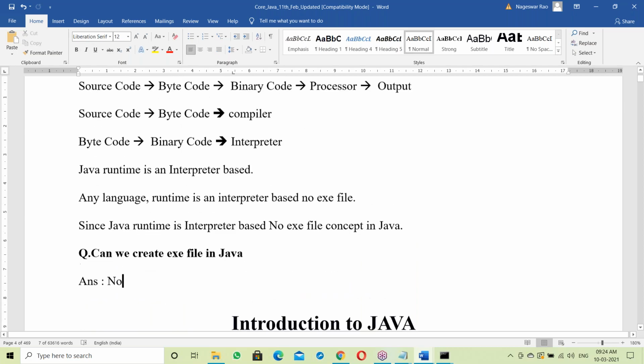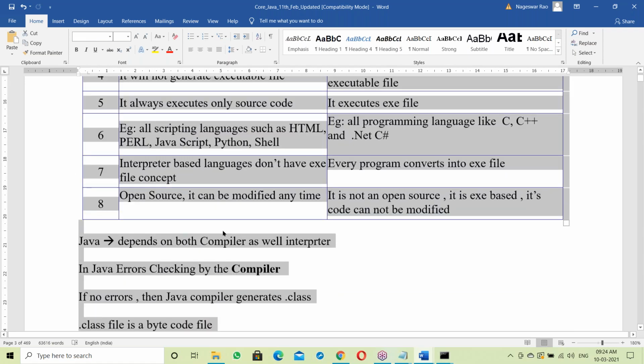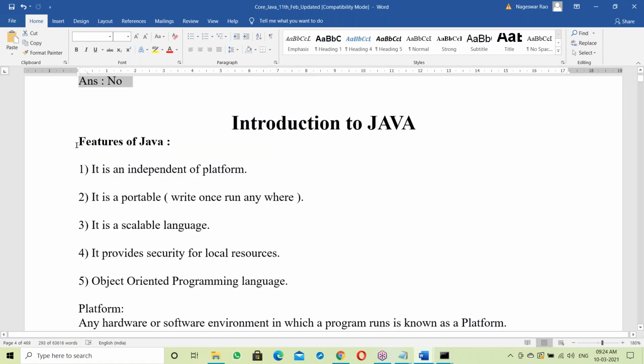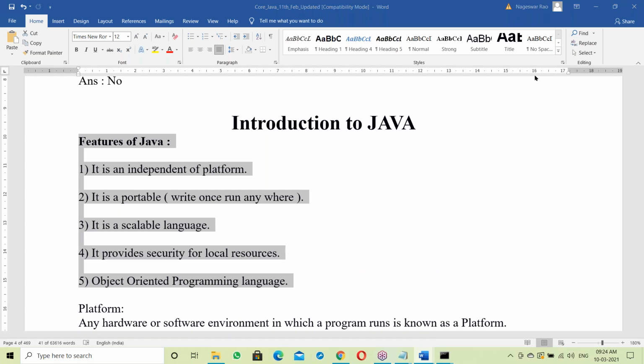First half an hour we finish this topic. After that, next 45 minutes, we'll go for Java features. Any doubts?